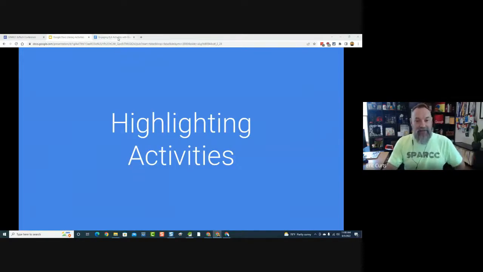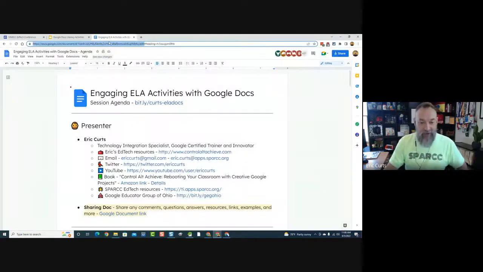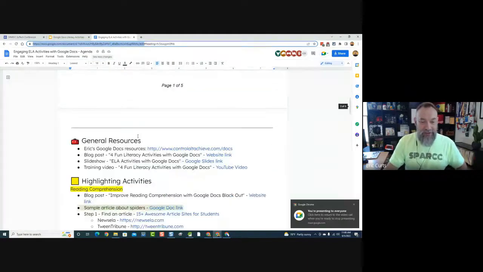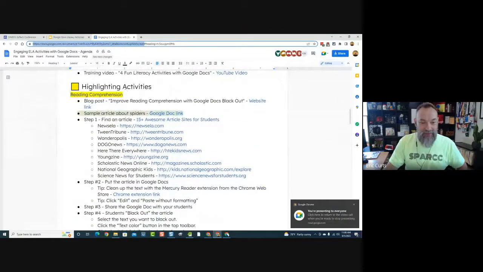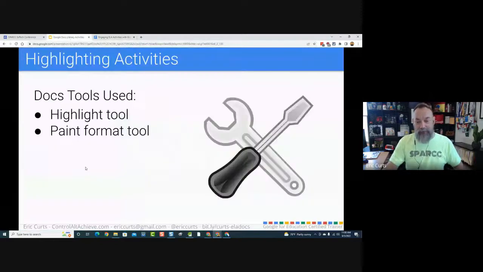So our first activity that we're going to start off with, I'm just calling highlighting activities. For following along in the agenda document, once you get onto page 2, you'll see that is our first section here, highlighting activities. So what I'm talking about here is how we could use the highlighter tool in a Google Doc in a creative way for an ELA activity.